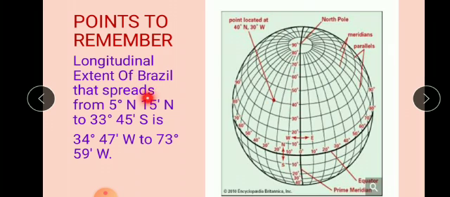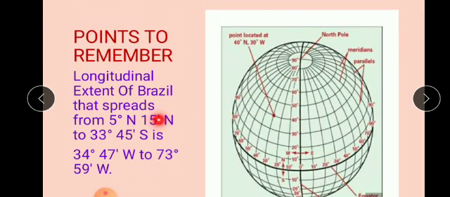Let's read out the question again. What is the longitudinal extent of Brazil, which spreads from 5 degree 15 minutes north and 33 degree 45 minutes south? Whichever area is between this parallel, between this latitude, what is the longitudinal extent of Brazil? This much is the area for latitude or parallel of Brazil. So for this area, what would be the longitude? What is the answer which is written here? 34 degree 47 minutes west.